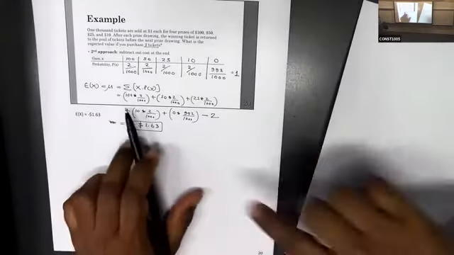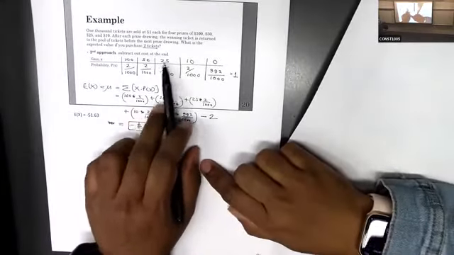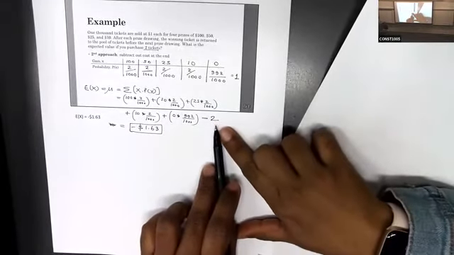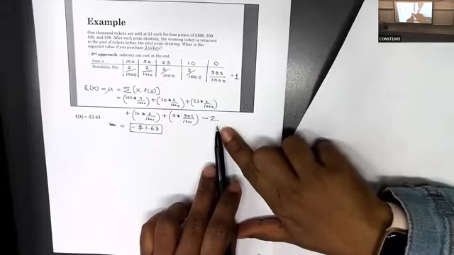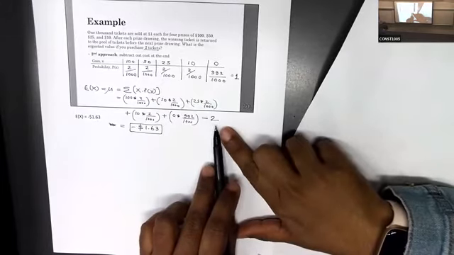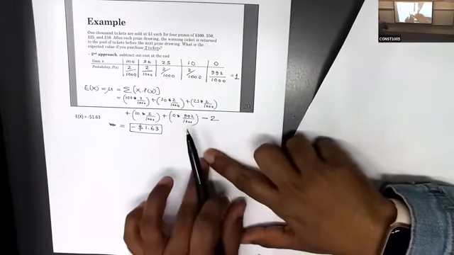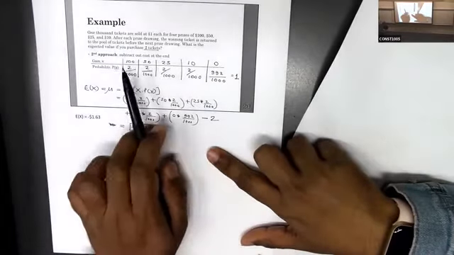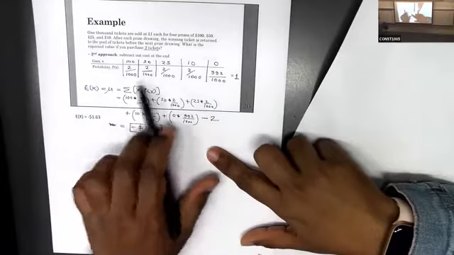Multiply this by this, this by this, this by this. Then finally subtract the cost, because you have to purchase 2 tickets, so it's $2. This method is very easy, because each and every time you don't need to think about the cost. Just pick the prices and the probabilities.